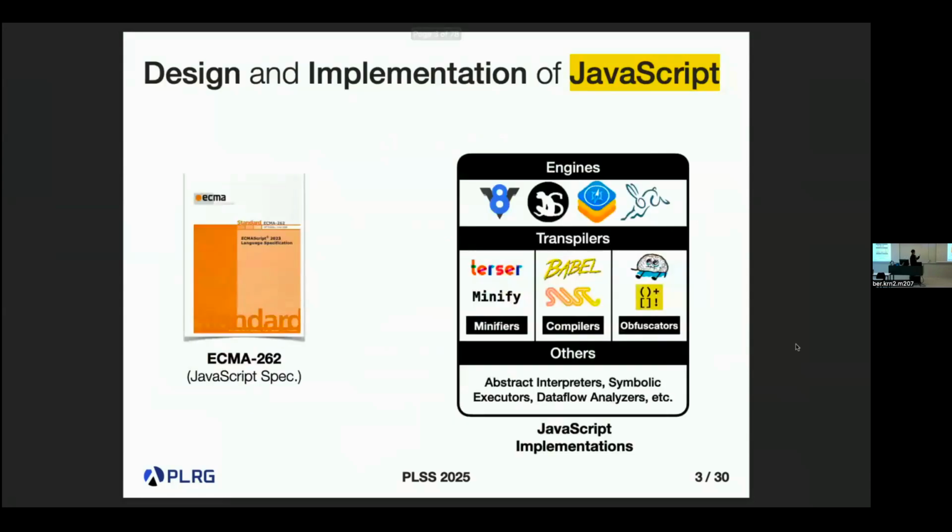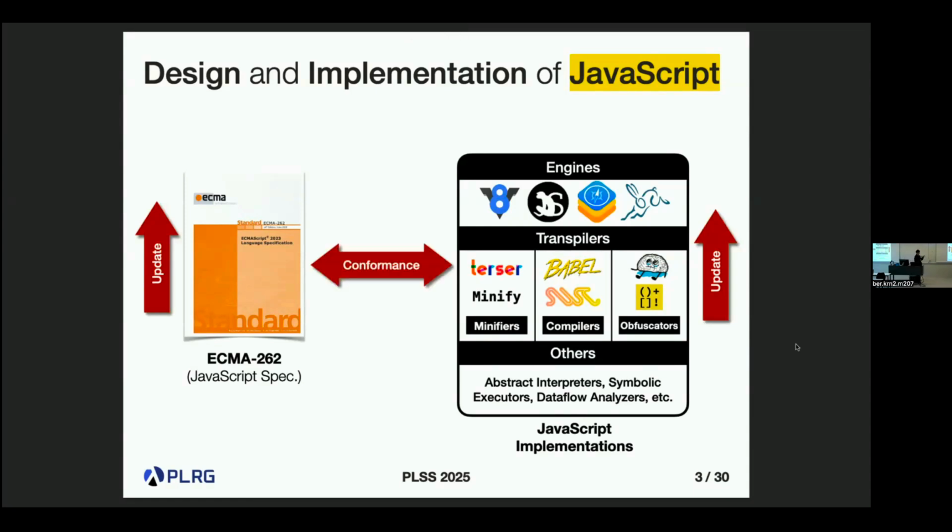And in the real world, there are a lot of different language tools for JavaScript, including JavaScript engines, usually in web browsers or Node.js, and transpilers and other research tools. And all these tools should conform to the semantics described in the specification. If a new language feature is introduced, then all these tools should update. They must strictly conform to the updated semantics in the specification. And the tool developers should check the conformance between their tools and the specification.